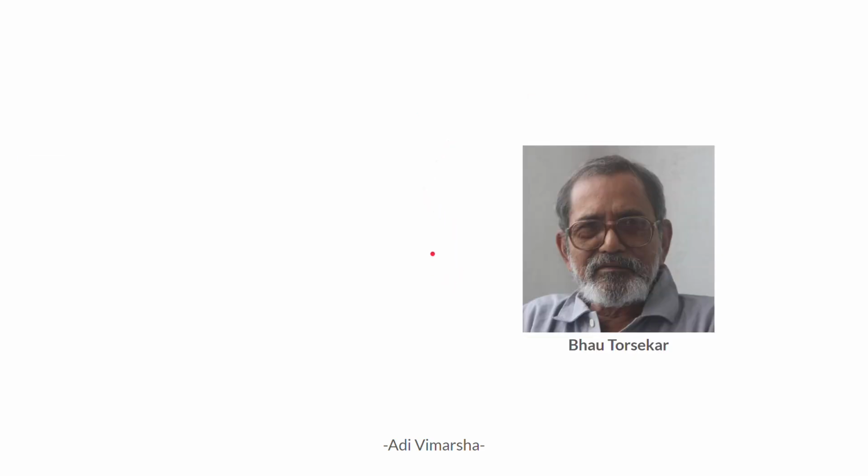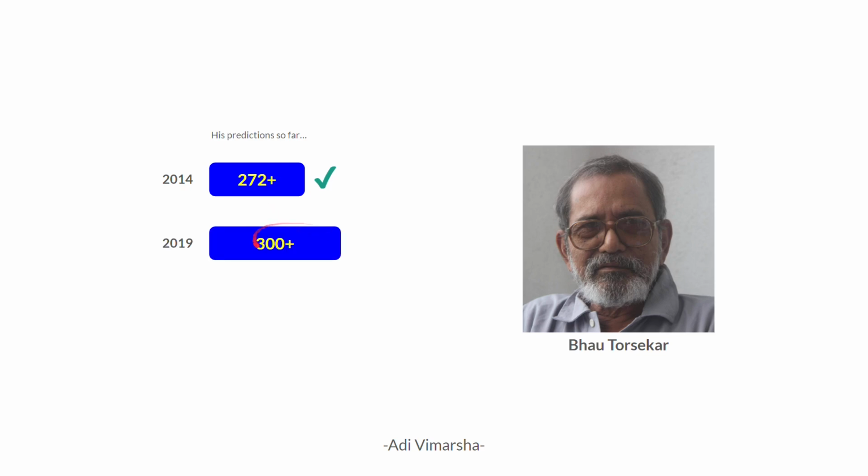His name is Bhau Torsekar, a veteran journalist from Mumbai. So if you are Marathi, then you probably know him already. And if not, then have a look at his predictions so far. In 2014, he predicted 272 plus for BJP and he was right. Then in 2019, he predicted 300 for BJP and again he was right. And for 2024, he has predicted 325 to 350 seats for BJP, and let's hope he will make his hat trick this year.